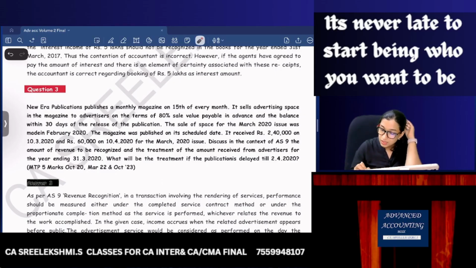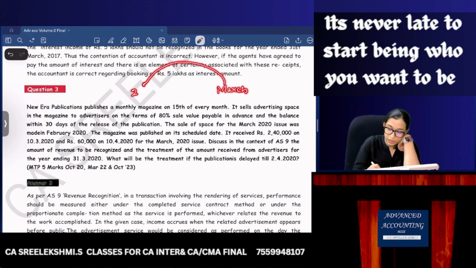The sale of space for the March issue was made in February. The magazine was published on its scheduled date. It received 2,40,000 on 10th March and 60,000 on 10th April. Understood. So you got March month advertisement revenue. 80% you have received earlier, 2,40,000, which means 3 lakhs is the total revenue. And the next 60,000 received in the next month.